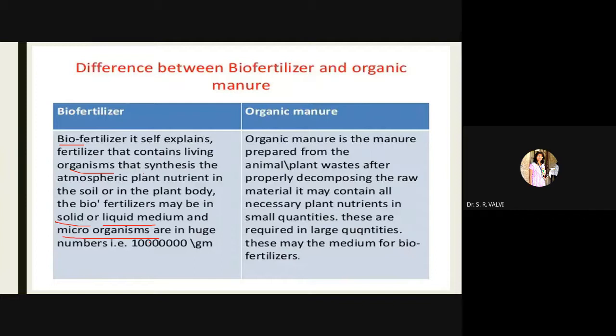Here see how huge a number I have mentioned, right? In case of organic manure, the manure is prepared from animal and plant waste. After properly decomposing the raw material, it may contain all necessary plant nutrients in small quantities, right? So these are required in large quantities, and this may be made the medium for biofertilizer.